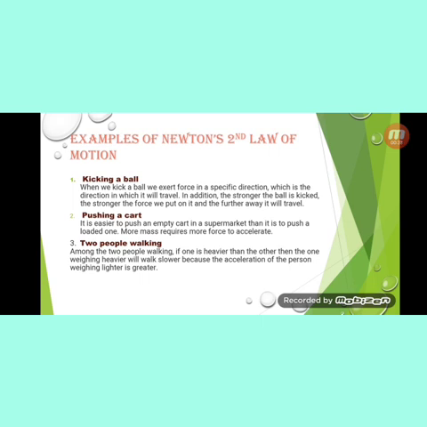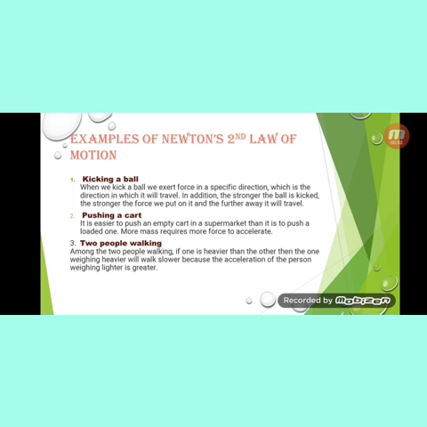Second, pushing a cart. It is easier to push an empty cart in a supermarket than it is to push a loaded one, since it has the greater mass, therefore more force will be required, and for the lighter one, less force will be required to move it, or we can say that more mass requires more force to accelerate it.